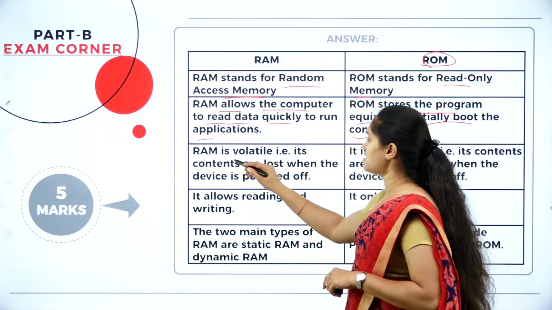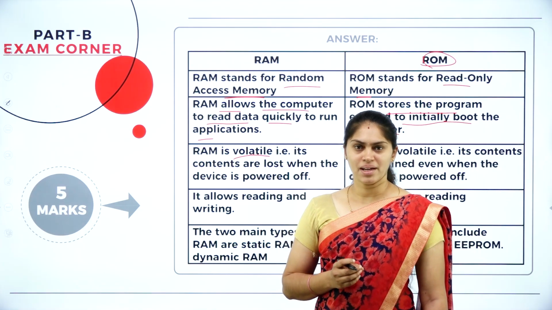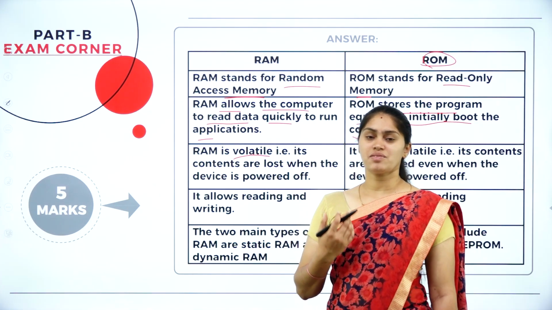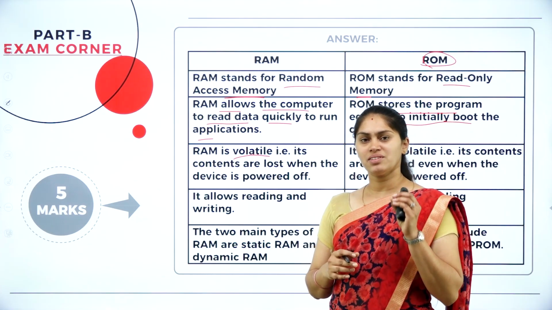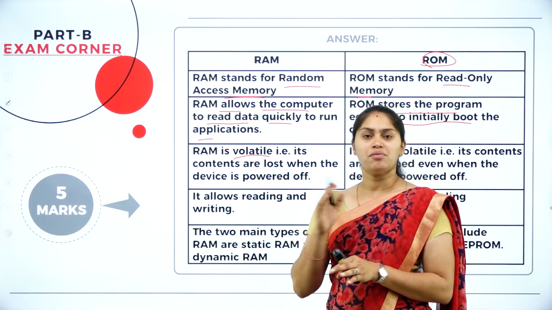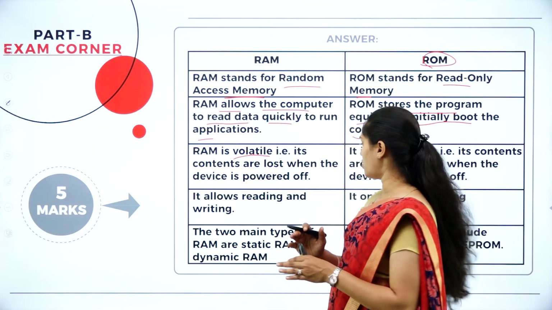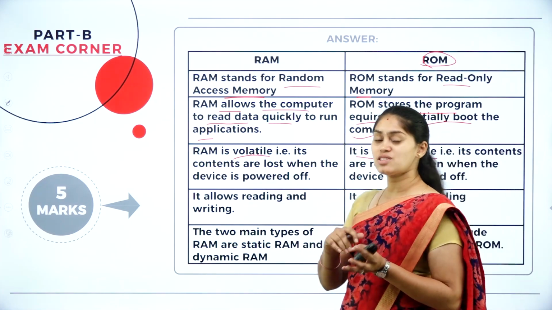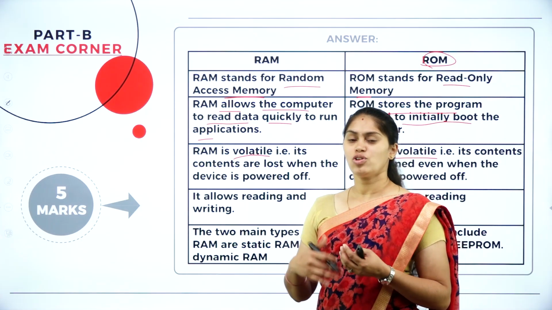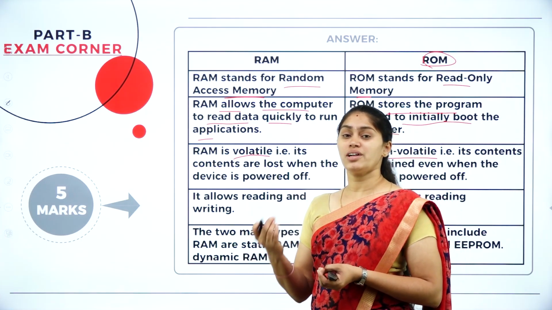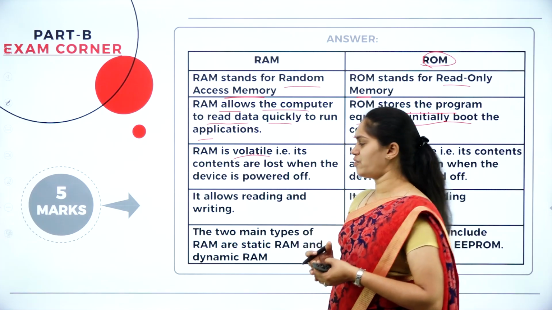And this RAM is volatile in nature. That means if the power supply goes off, whatever content we have in a RAM, everything is going to be flushed off. But this ROM is non-volatile in nature. Read-only memory is non-volatile. Though the power supply is not there, it is going to hold the data and information.